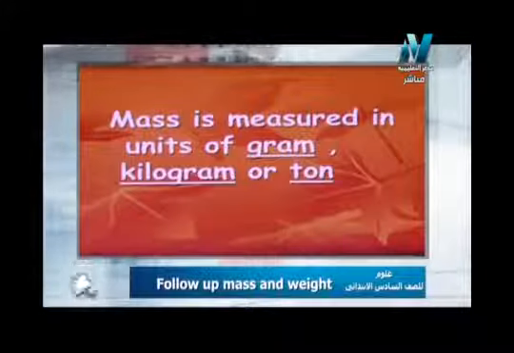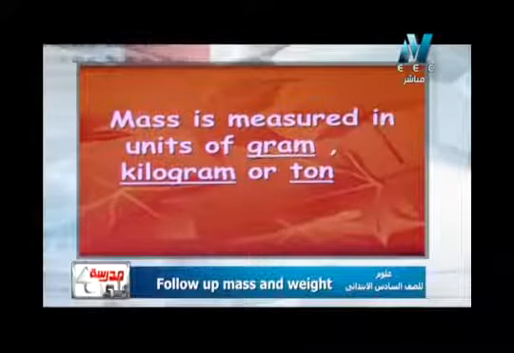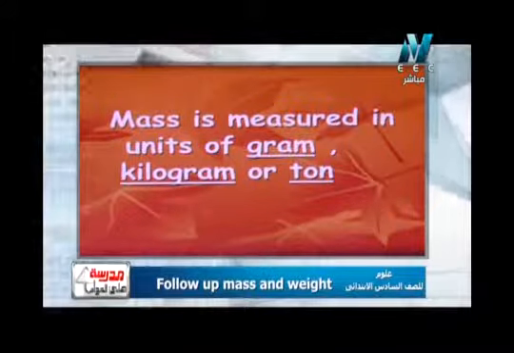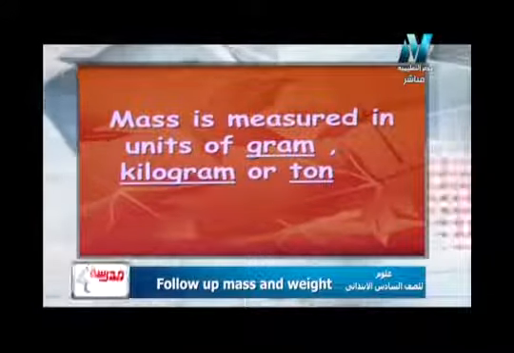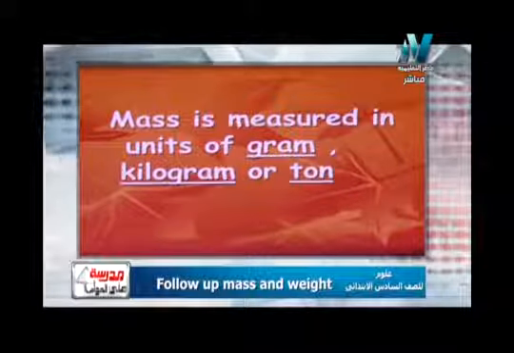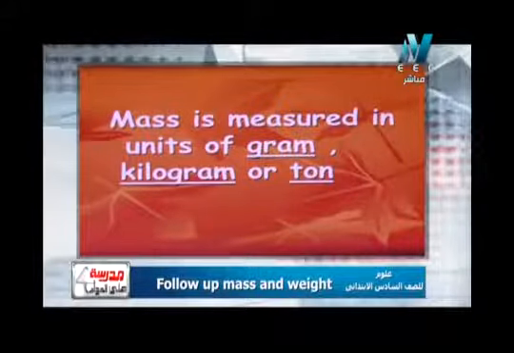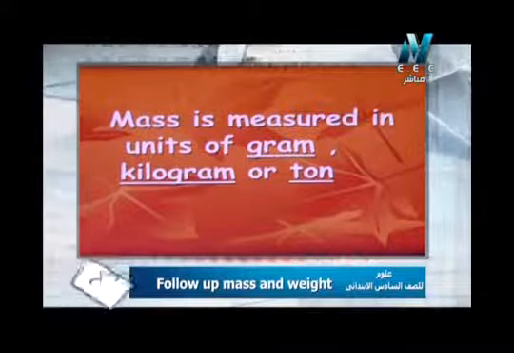Another property of mass is that mass is measured in units of gram, kilogram, and ton. الماس بنقيسها بوحدات بنسميها gram. Gram for very small masses such as silver, gold, chemicals.